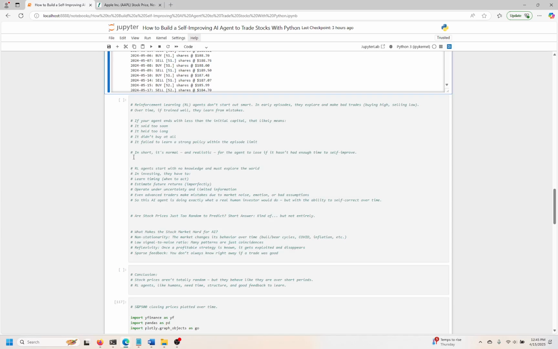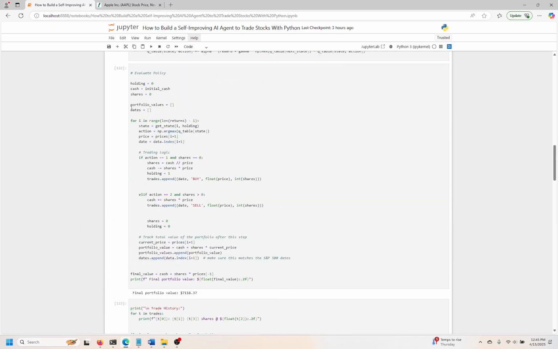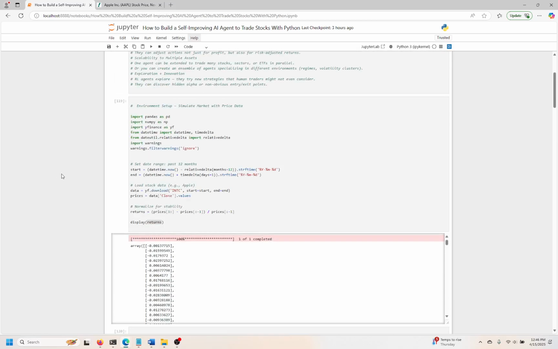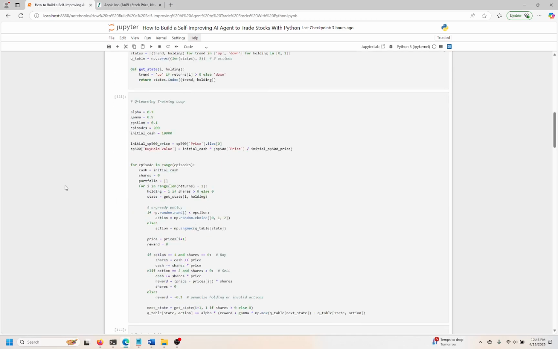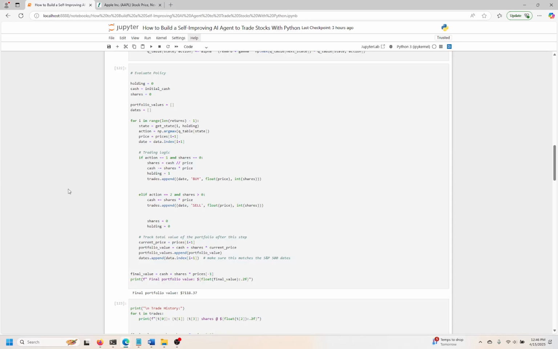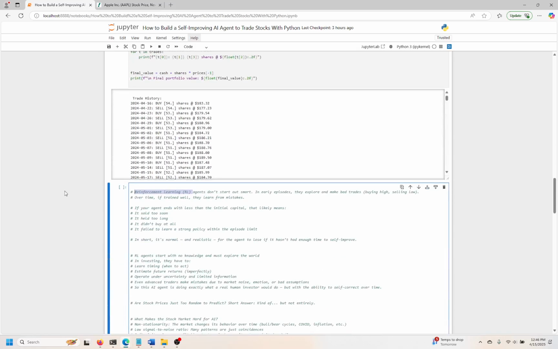I can let you guys read over that and take you through everything. Again, this is reinforcement learning, and they don't start out smart, right? So it's learning everything just like a human being does. That's why we have to start with zero, because we have basically, where's my zero here? I don't see that. I don't even see that, but it's somewhere in the logic. I did set the learning rate to zero because initially you don't know what's going on, right?